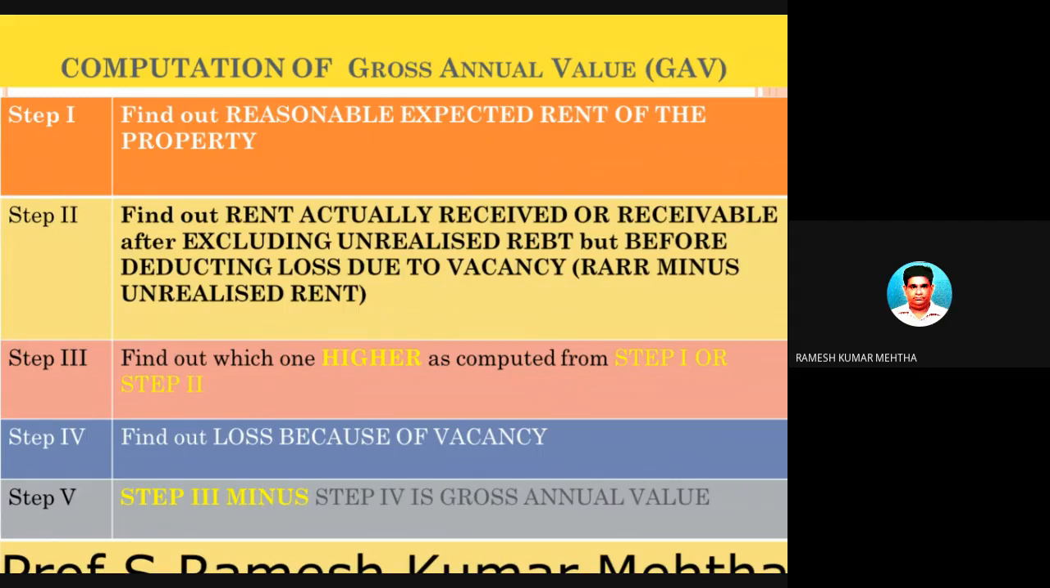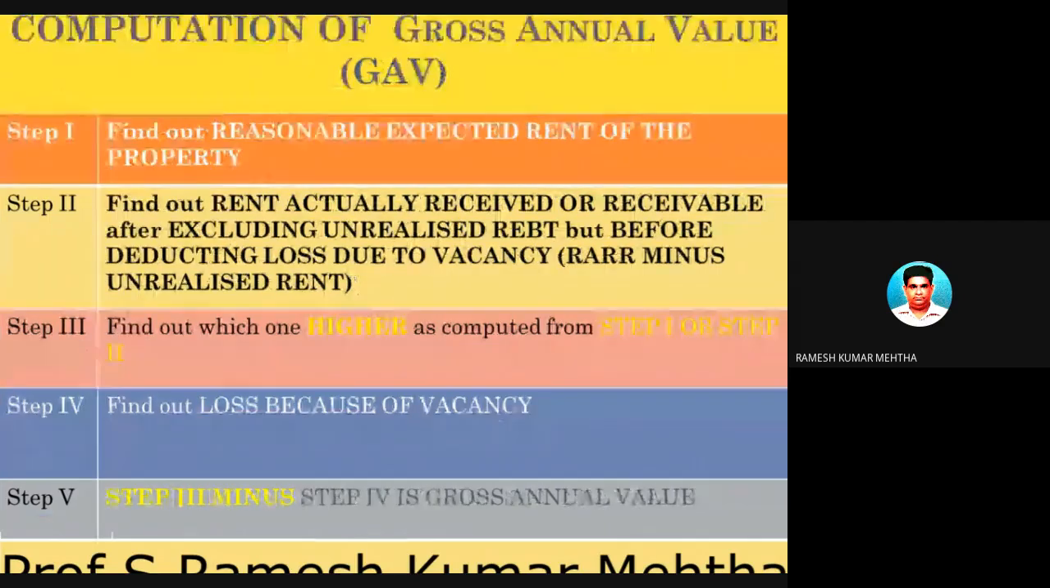There are first 1, 2, 3, 4, 5 steps, and the first step itself has 3 steps. So in total, I will assume there are near about 7 to 8 steps to find out the gross annual value. The first step is to find out the reasonable expected rent of the house property. How to find that, I will show you in the next slide.